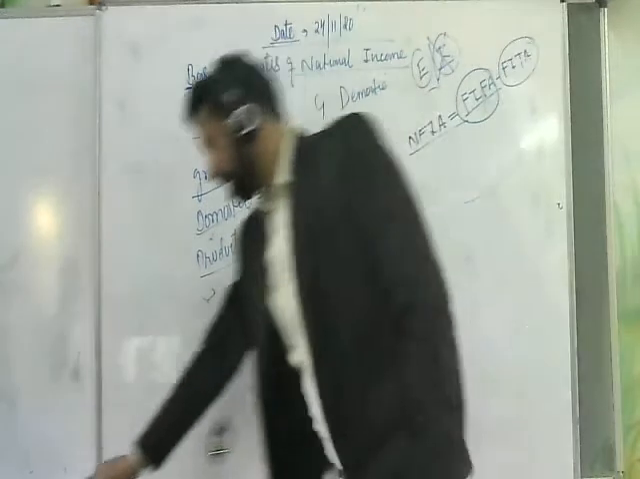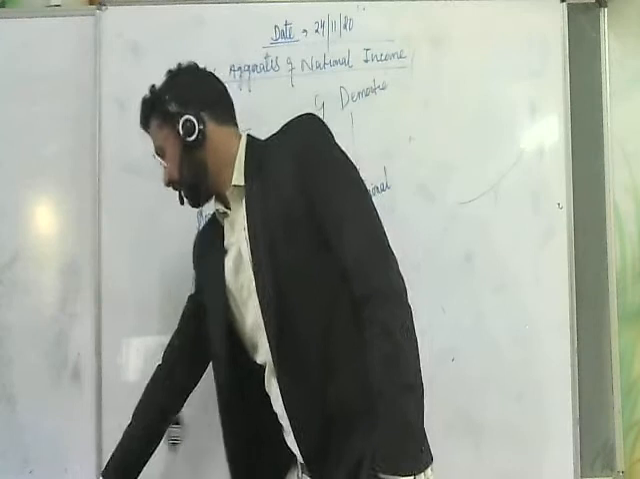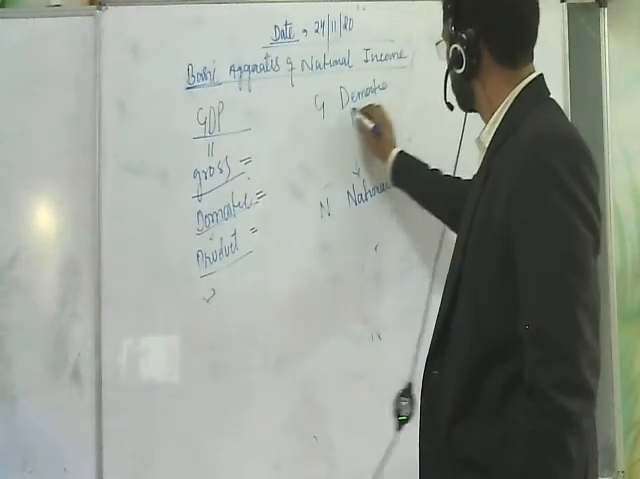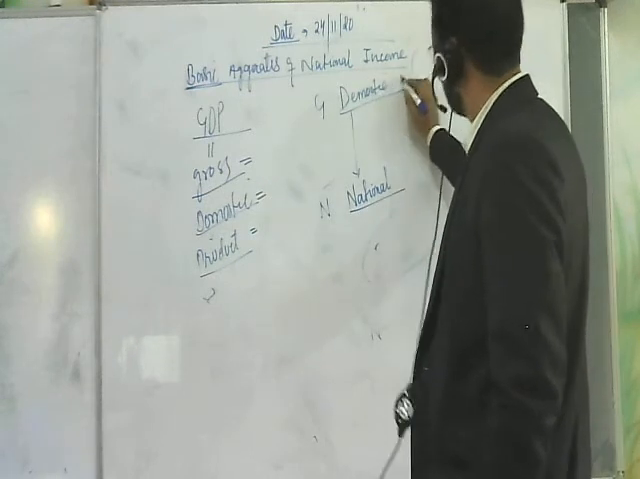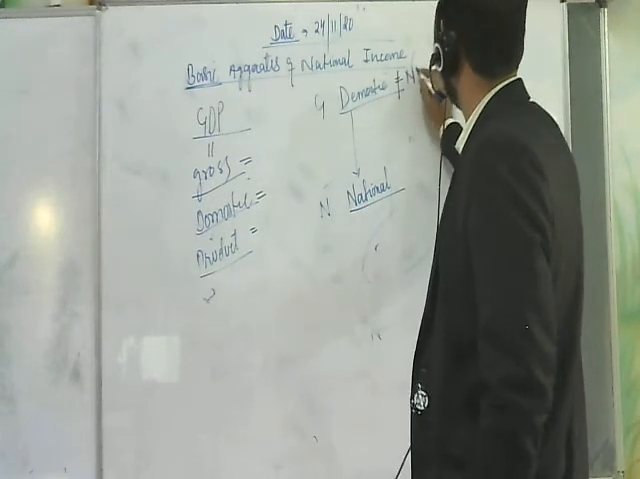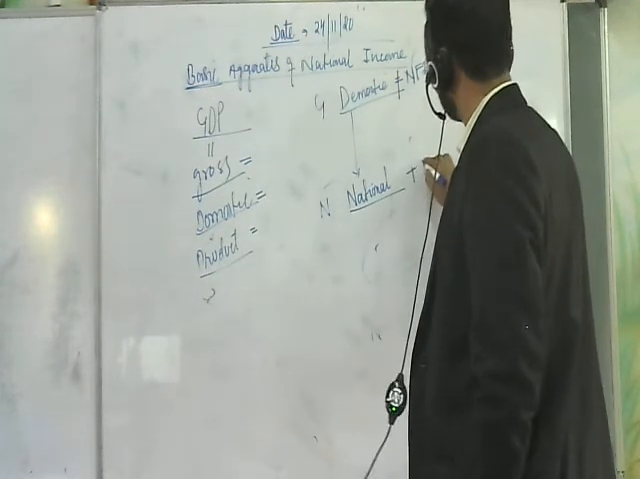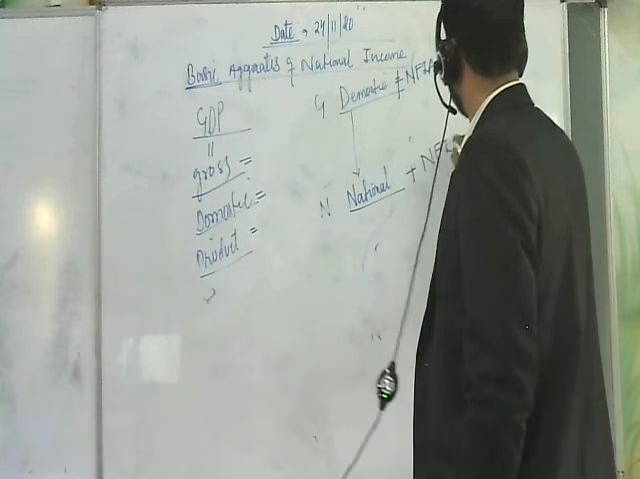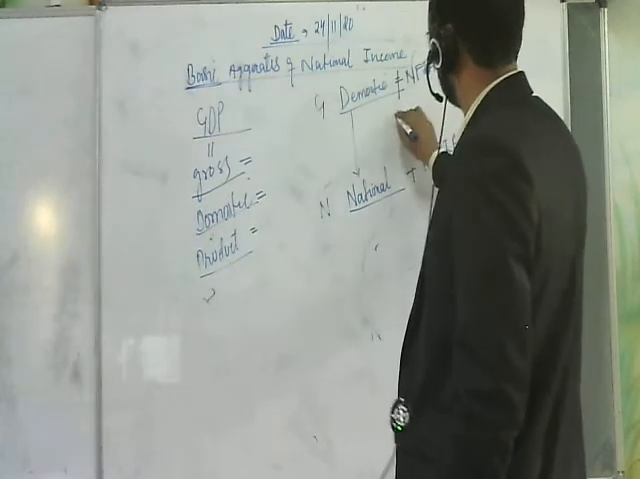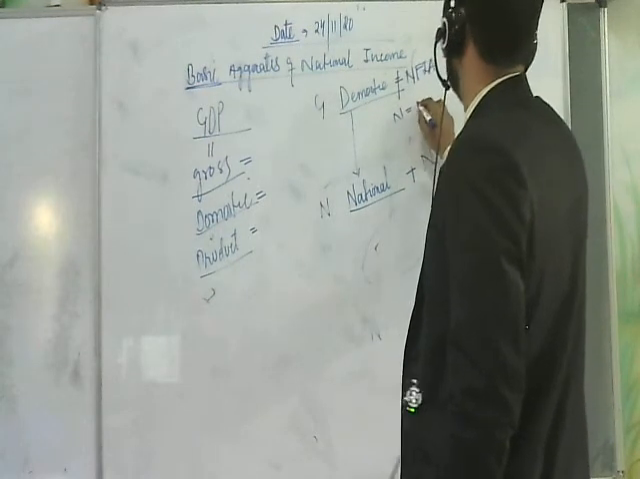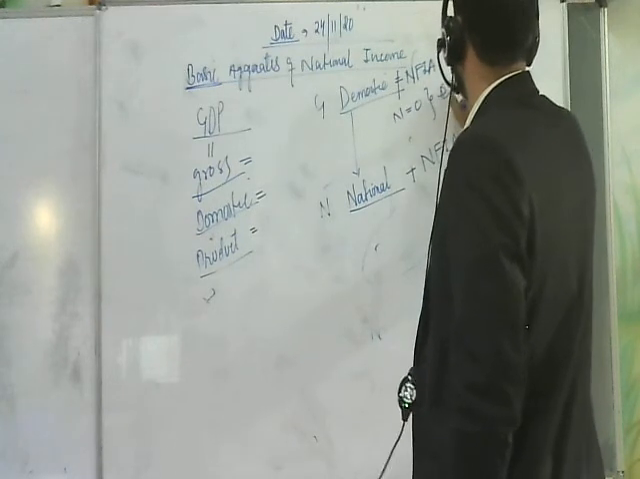Now, why is the concept here? Because whenever we move between domestic and national, you should remember that domestic income never includes the value of NFIA, while national income always includes the value of NFIA. Okay. You should also recall that national income can be 0 in a closed economy.